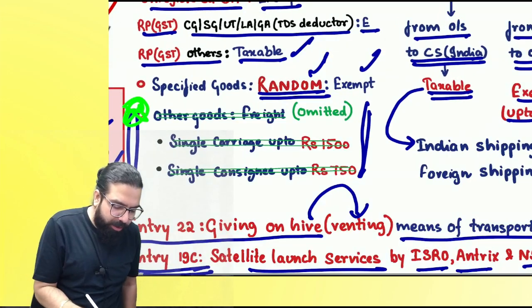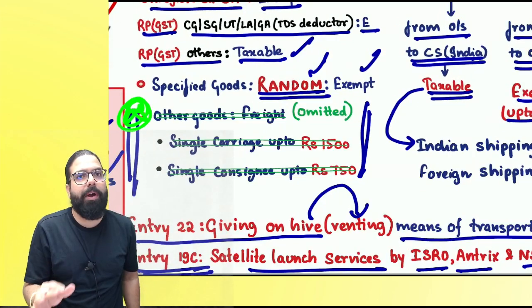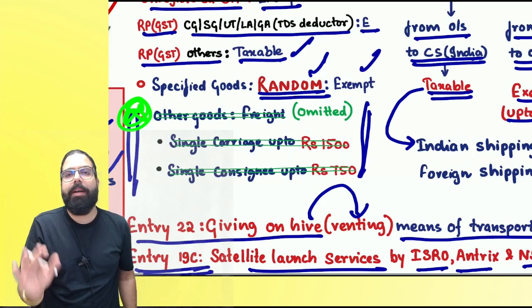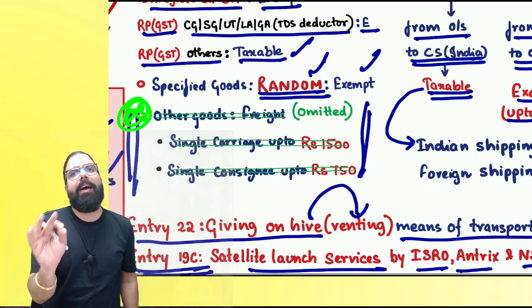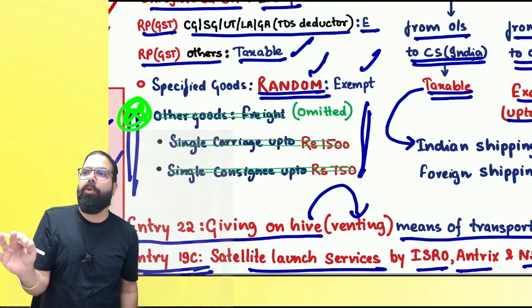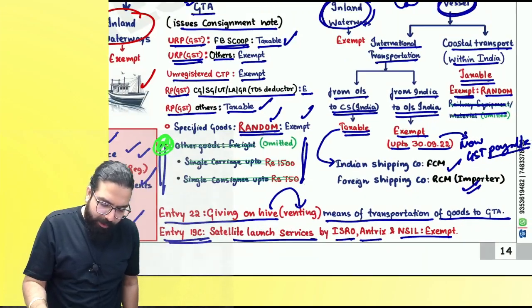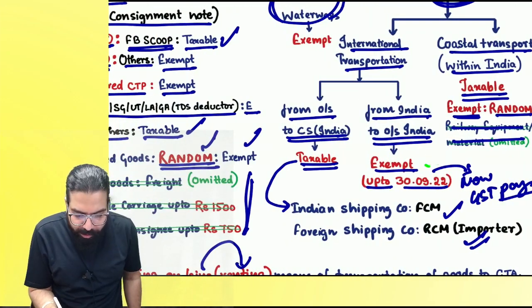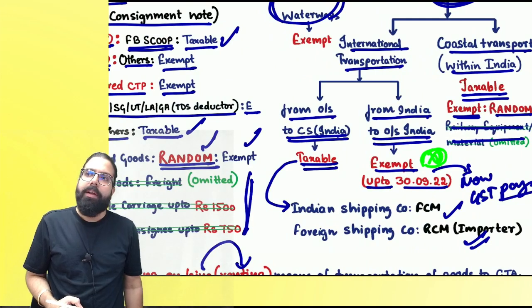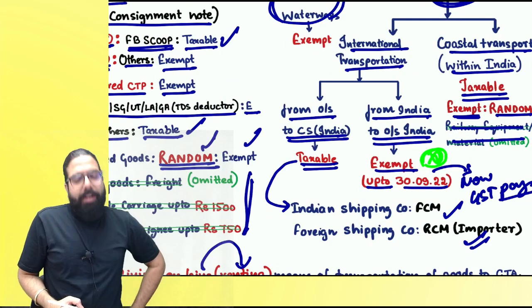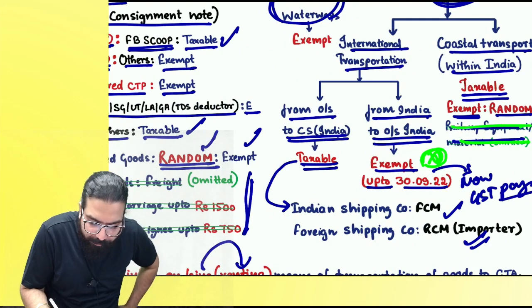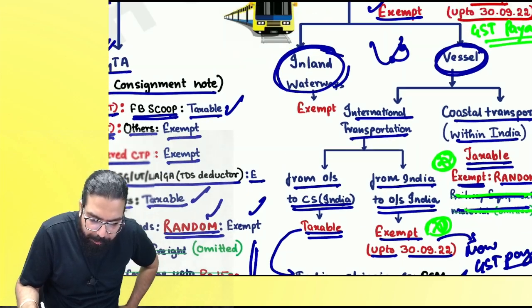Here I told you this 1500 and 750 point. It is no more under exemption. For GTA, charging any amount will be taxable. The next one over here is this point, everyone. Earlier it was exempt, now it is taxable. This point, everyone: rail transportation of railway equipment deleted. Correct, everyone?